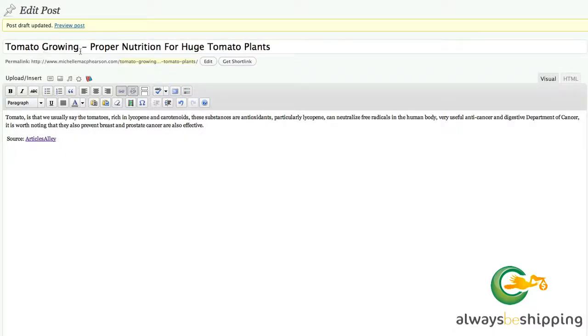And we can call it tomato growing, because that's what the site's about, right? And then we can say something like good for cancer prevention. And I'm going to quote this, so we'll put it in quotes. Actually, since we're in WordPress, we can do a block quote.